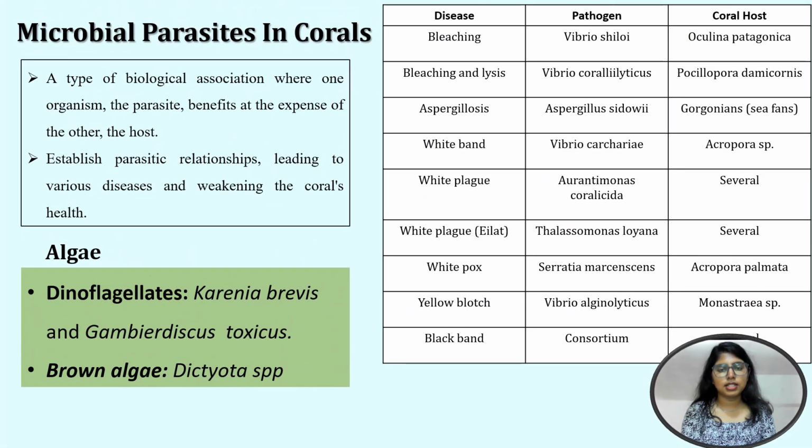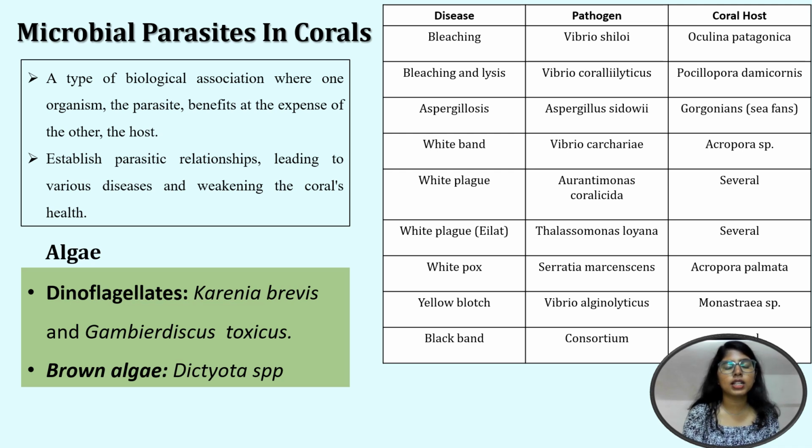Next is the parasitic association between the microbes and corals. As we know, it's a biological association where one organism benefits at the expense of the other, that is the host. When a parasitic relationship is established, it may lead to some diseases and the loss of coral health. And algae is the first organism I'm going to talk about that has a parasitic relationship with the coral.